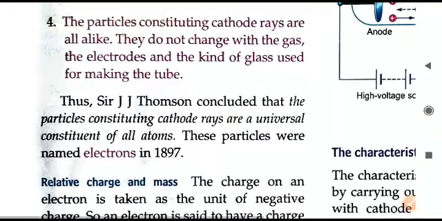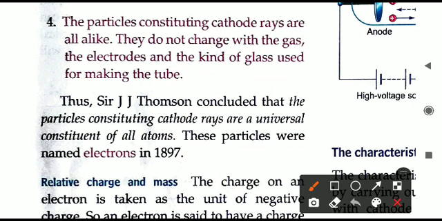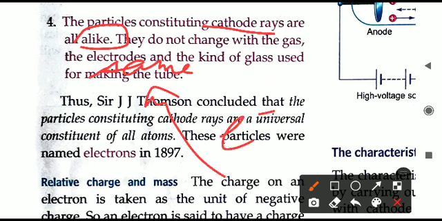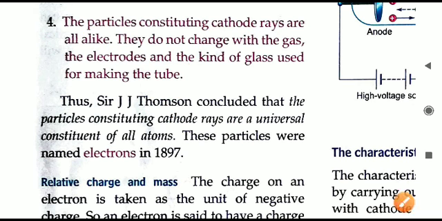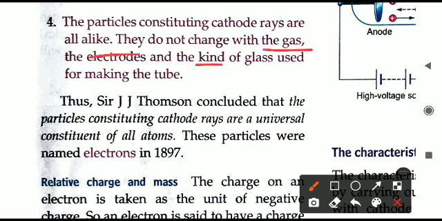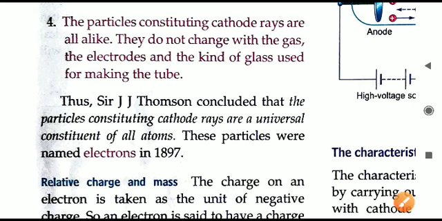The last point is now here. The particles which constitute cathode rays are all alike. Alike means the same. All the particles present in the cathode rays are the same, and indirectly we can say all the electrons are alike or the same as each other, and they will not change with the gas, electrode, kind of glass, or whatever substance is used in this experiment. What will be the same? Electrons. The nature of the electrons will always remain the same. This is the property we have discussed. They will always remain the same whatever setup you take up in this cathode ray experiment.